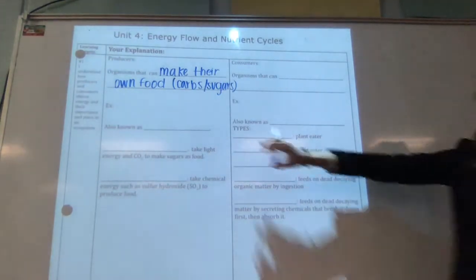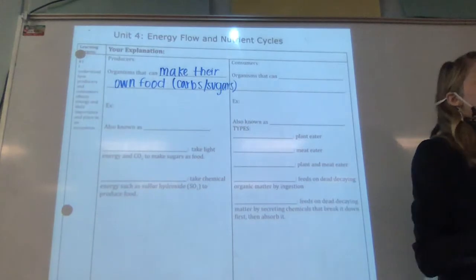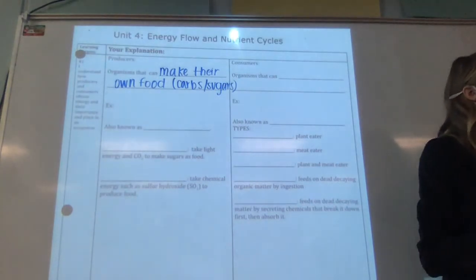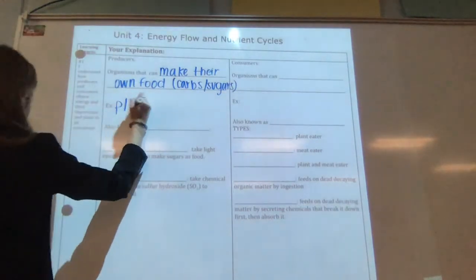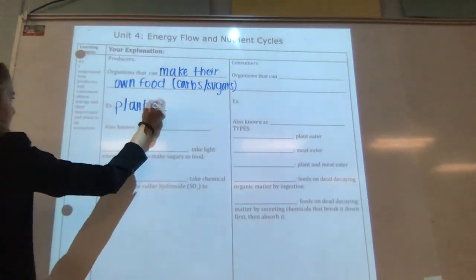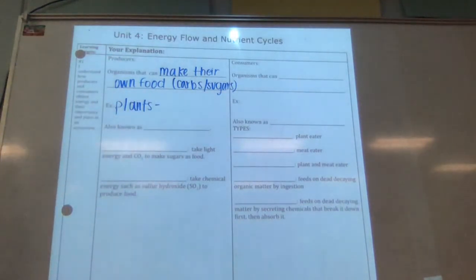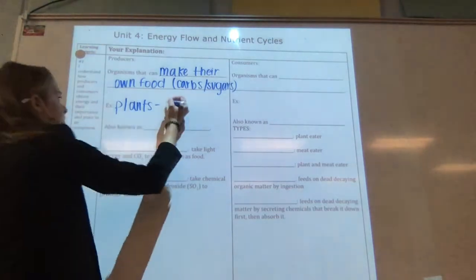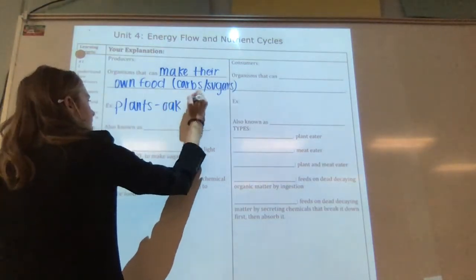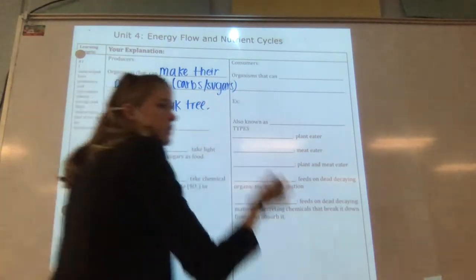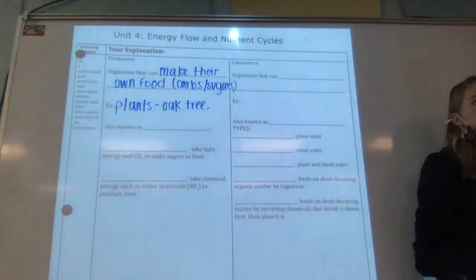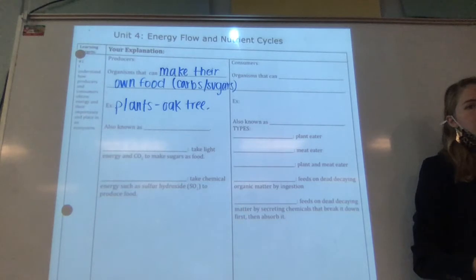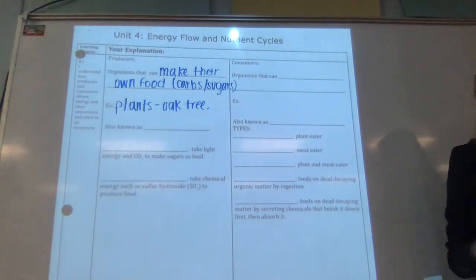So what are some examples of organisms that would be producers? Plants. Good. So plants are an example. More specifically, give me a type of plant. A tree, an oak tree. Any other ideas of what are examples of producers besides just plants? Grass.